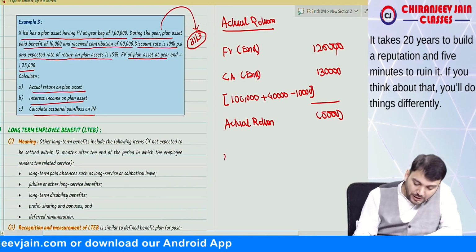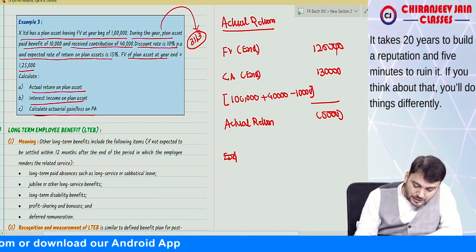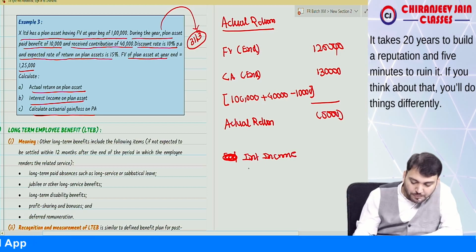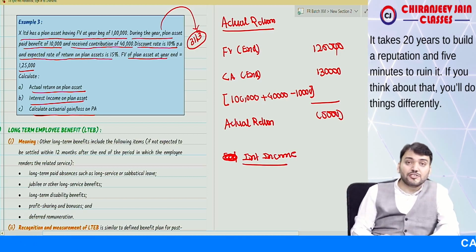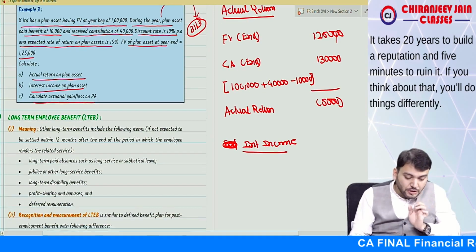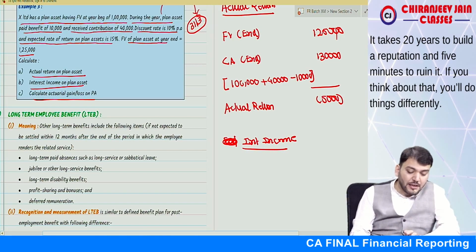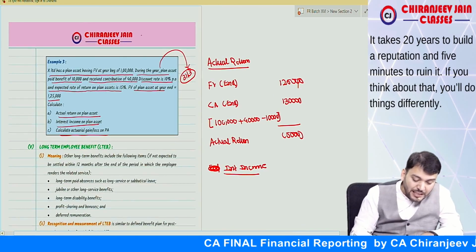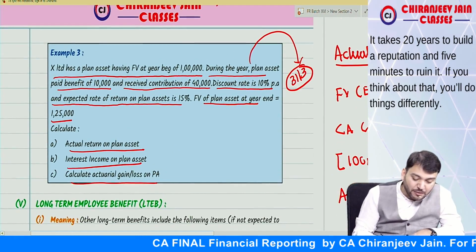Correct. Now, what is the expected, meaning interest income, on plan asset? If we assume that contribution and benefit paid are at the end of the year, interest income will be calculated using the discount rate. They have given the discount rate as well as the expected rate of return on plan asset.